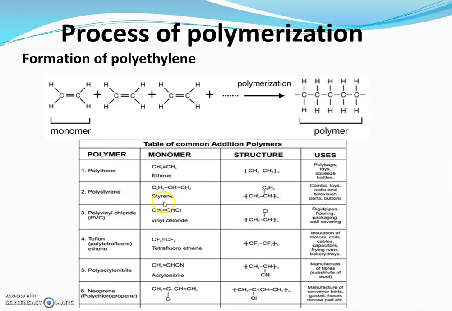Its monomer is styrene. The third is polyvinyl chloride, popularly known as PVC. Its monomer is vinyl chloride. Teflon, polytetrafluoroethene. Its monomer is tetrafluoroethene. Polyacrylonitrile, its monomer is acrylonitrile. And neoprene. These are the polymers which we use in our day-to-day life, and these are made from monomers.